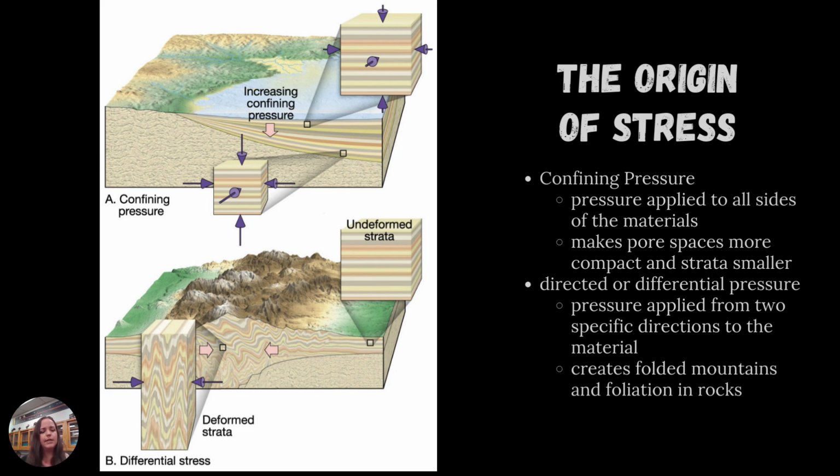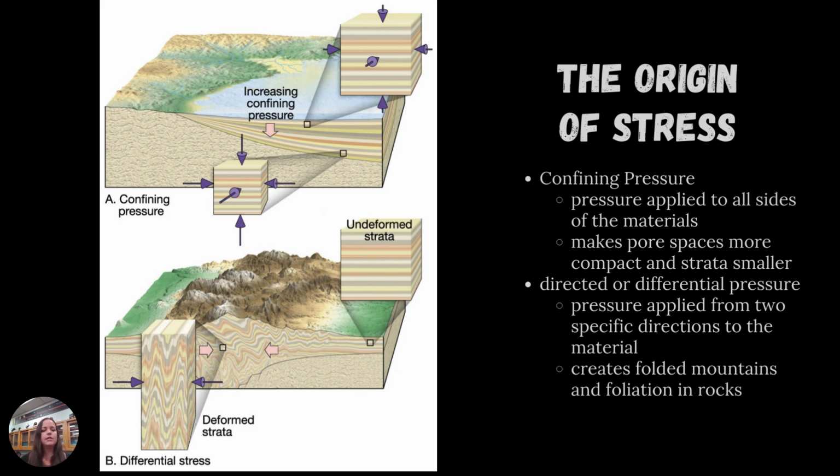But when we're looking at differential stress, stress from two specific sides, the strata will become deformed. If you remember from faults and earthquakes, if we have horizontal beds and you push them together, they're going to bend and break and buckle. This can create large scale folds in the rock, and it can also create what we call foliation.